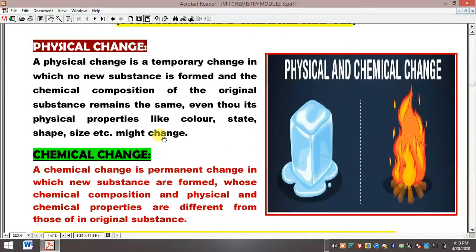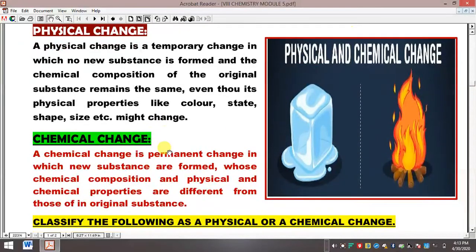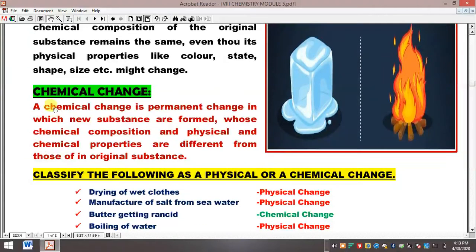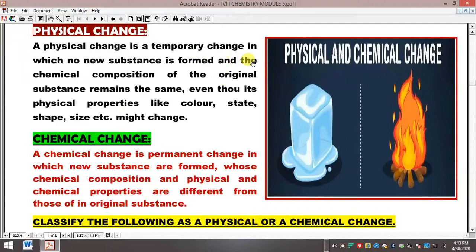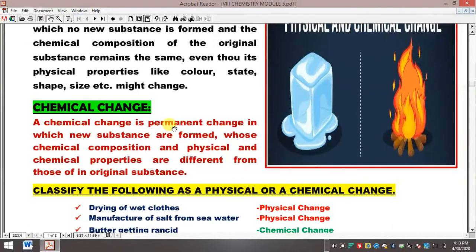Now, let's begin with chemical change. It is just the opposite of physical change. Here a new substance is formed and it is a permanent change. Physical change is a temporary change. Chemical change is a permanent change. A chemical change is a permanent change in which new substances are formed whose chemical composition and physical and chemical properties are different from those of the original substance.